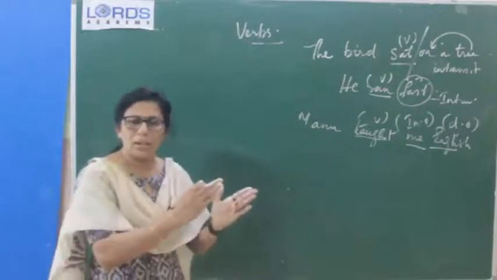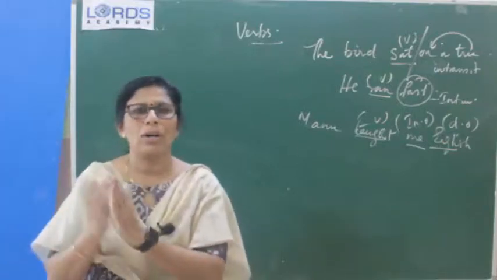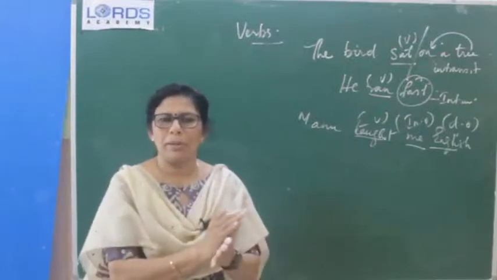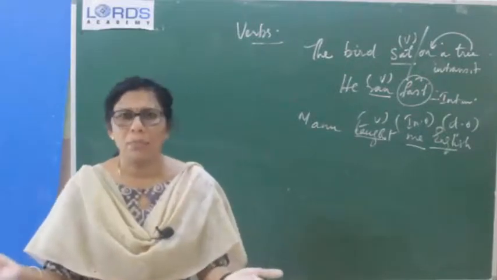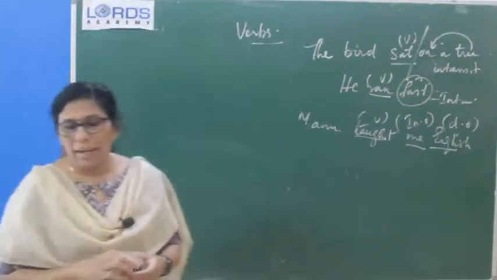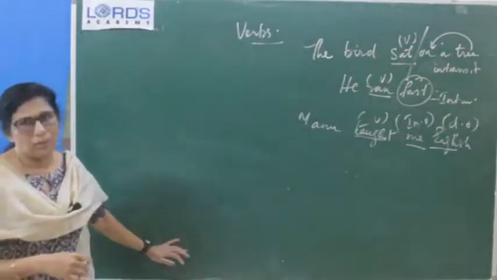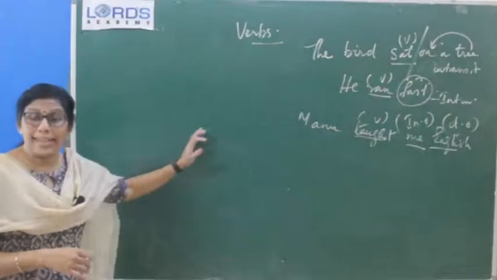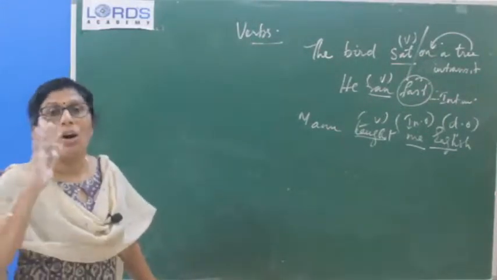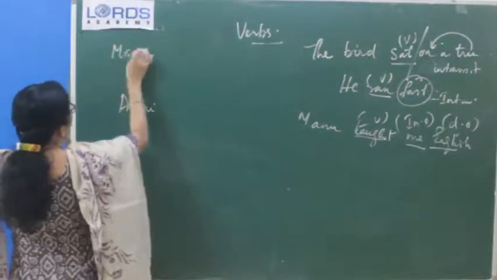So auxiliary verbs are called helping verbs, and main verbs are very important in a sentence to complete the meaning of the sentence. Okay, so in some sentences we can see only main verbs will be there. He played cricket, there is only main verb. He is playing cricket, then helping verb and main verb is there. Okay, and main verbs, as we already know, all the action verbs are main verbs, and state of being verbs can be used as main verbs and also as auxiliaries.